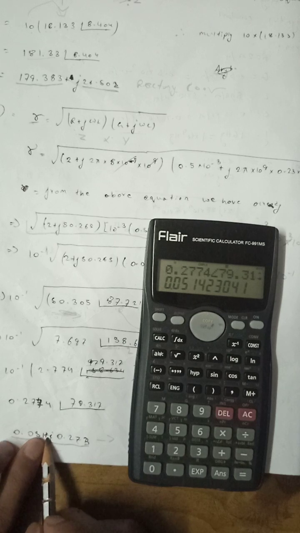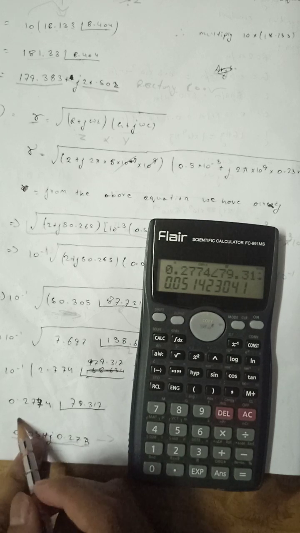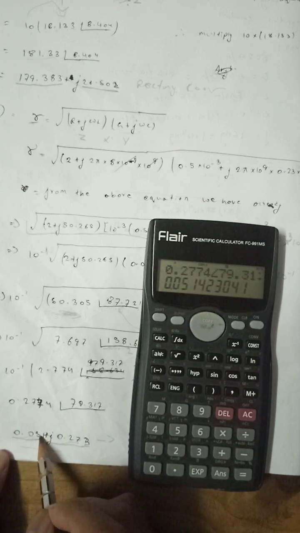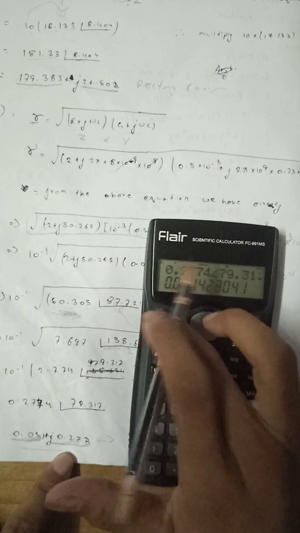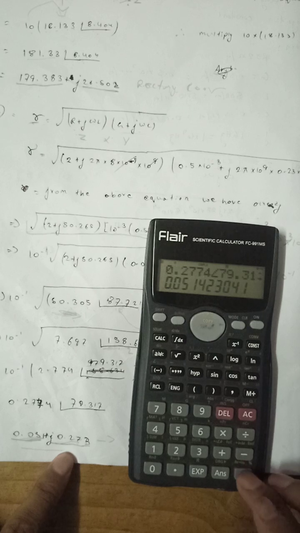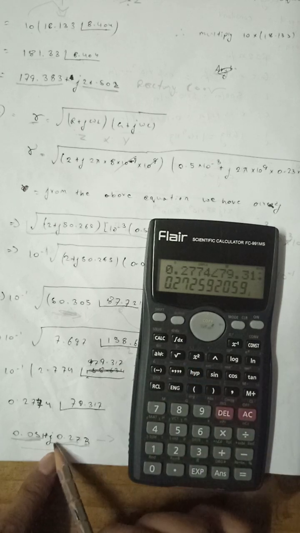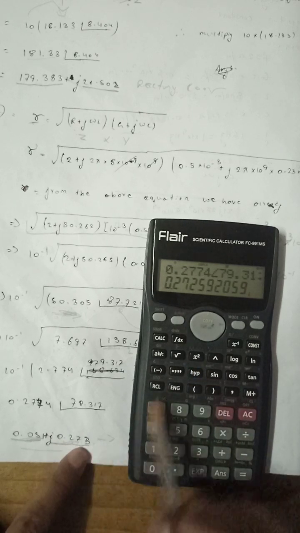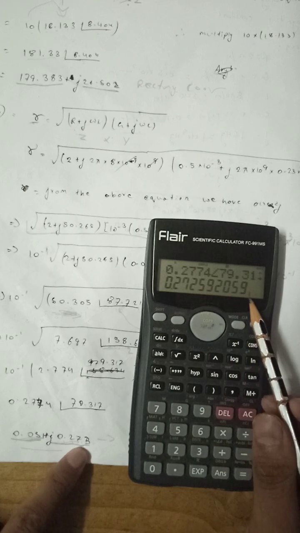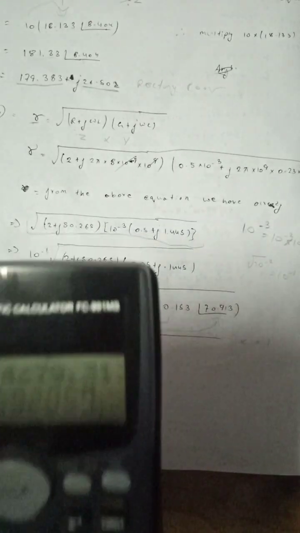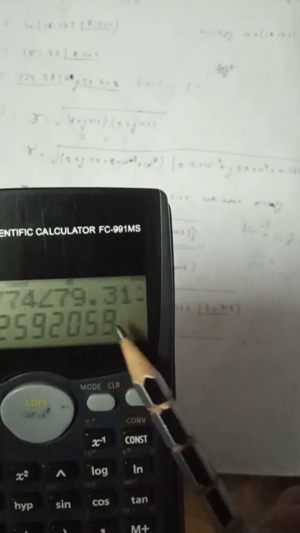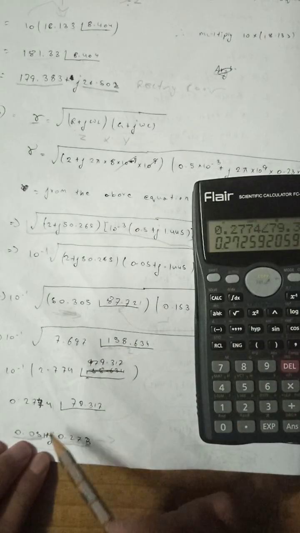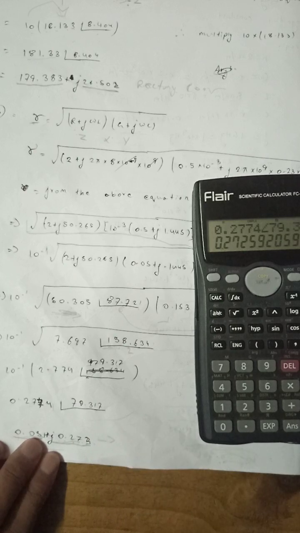We get 0.051, and this is called the real part, and this the imaginary part. To get this imaginary part, we use shift and then equal, we get 0.273. On the calculator we can see I, this is I, we got from the back of this number, and we write it in front, this is the imaginary part. That's all. Thank you.